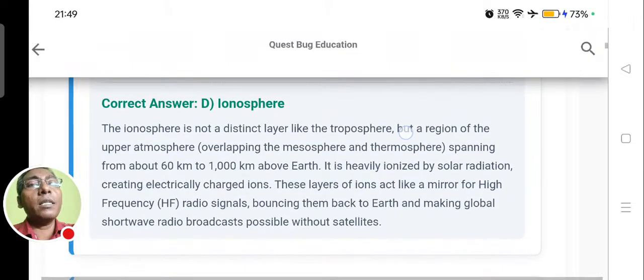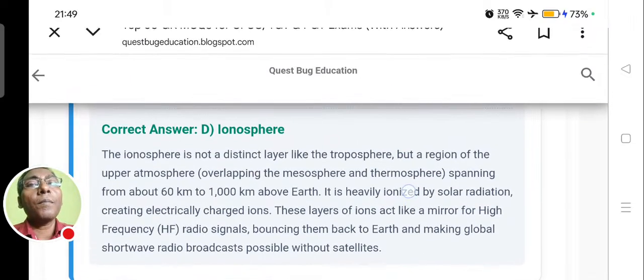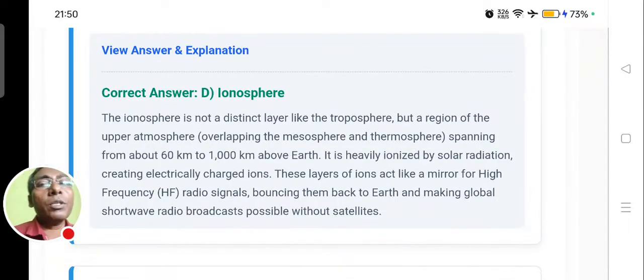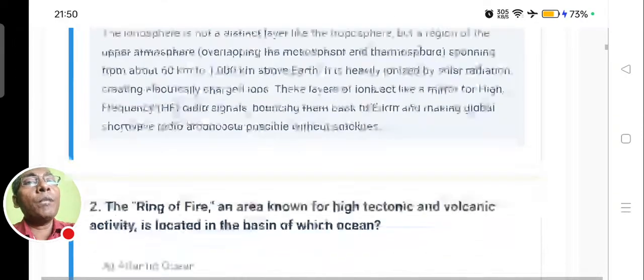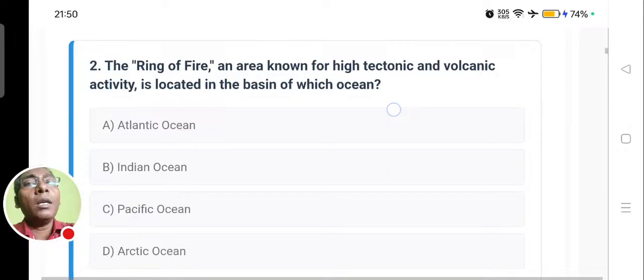The correct answer is the ionosphere. The ionosphere extends from about 60 to 1,000 kilometers above the Earth's surface, and it is full of charged particles, which reflect the radio waves back to the Earth. Moving to the next question quickly.